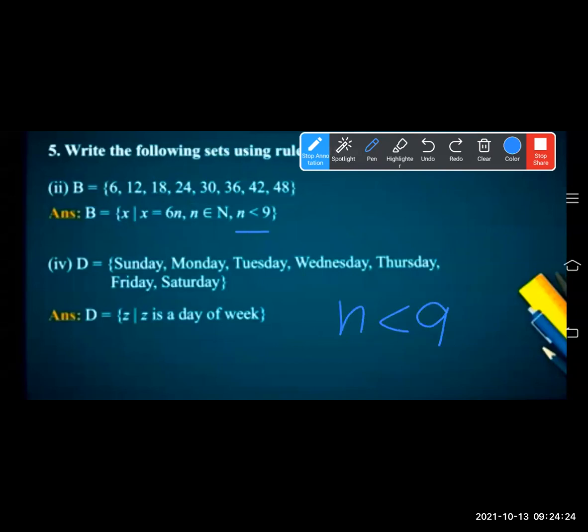So how do we write it? V is equal to the set of all x such that x is equal to 6n, n belongs to natural numbers, n less than 9. We have to write all the properties of the numbers in the list, describing everything so that you understand. Set D, question 4.